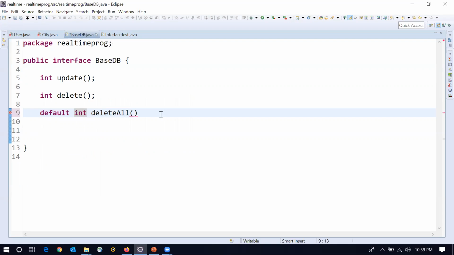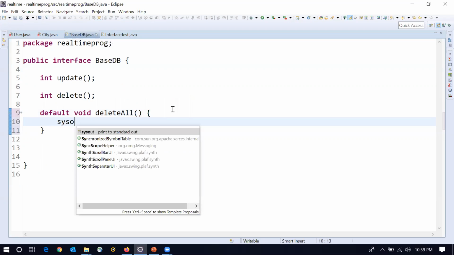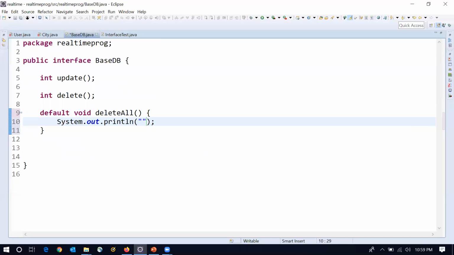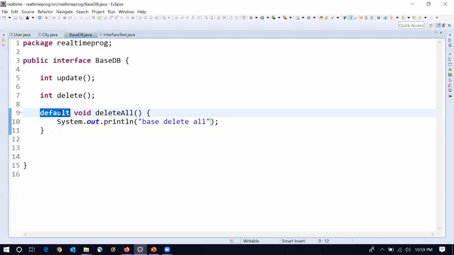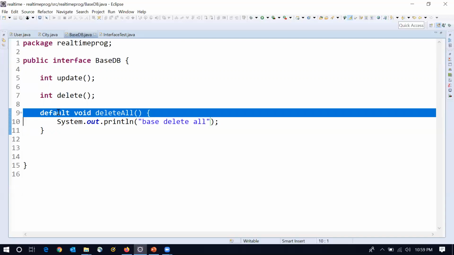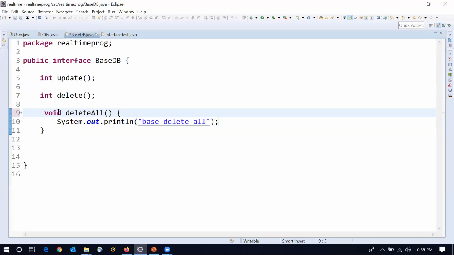Default is a keyword. Now, let me write void deleteAll. Now see here, there are no errors. That means with the help of the new Java 8 functionality, default methods in interface, from Java 8 onwards we can write methods with a body, but those are only default methods. Normal methods, we cannot write the body.